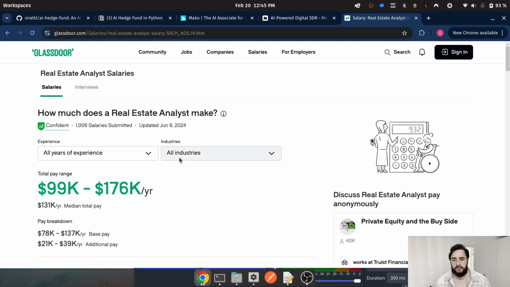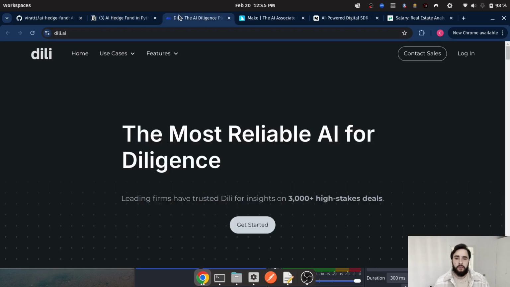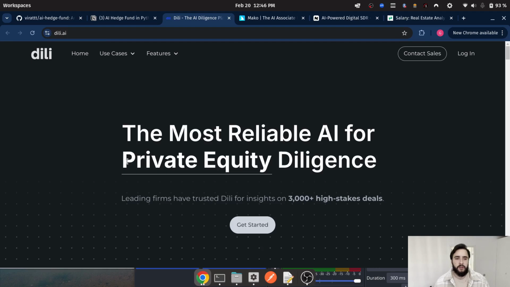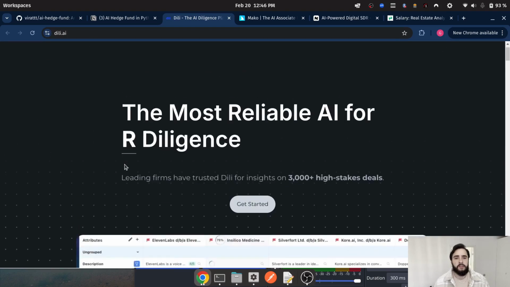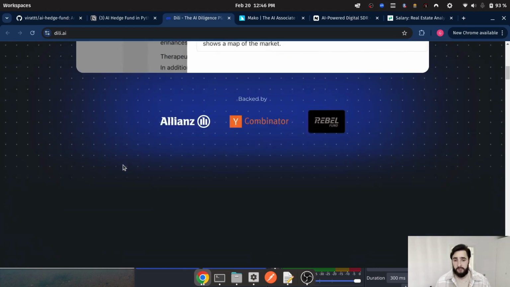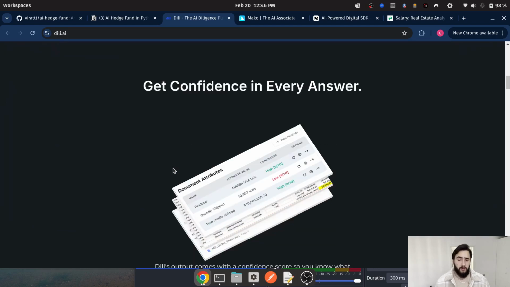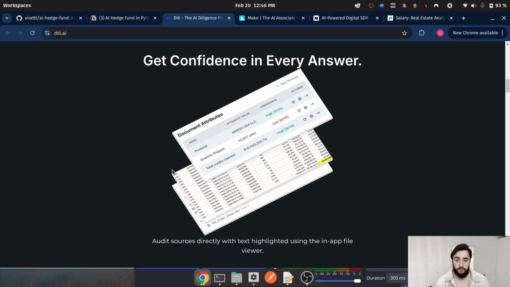Now, having worked as a real estate analyst myself, I know that probably not all aspects of that job can be automated, but this is a huge bulk of what analysts actually do. And in the US, analysts are paid like six figures a year. So if you can automate a good chunk of that, companies will pay you for it. In fact, there are already startups that do this. They create AI agents to do due diligence for financial investments and real estate investments. This one, for example, is backed by Y Combinator, Alliance, big names here. They're probably generating at least thousands of dollars a month in revenue.